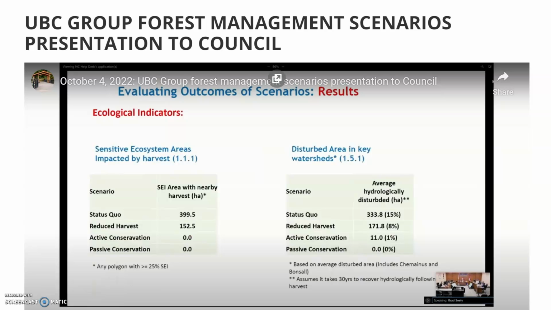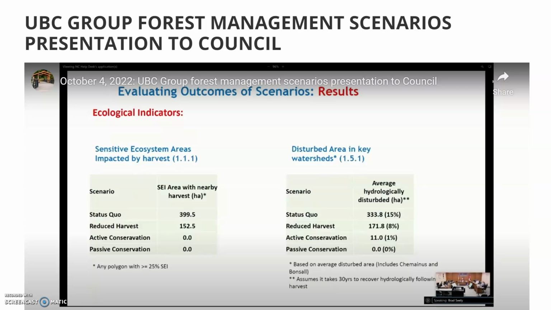Okay, so moving on to the ecological indicators. First one we'll talk about is the sensitive ecosystem areas. So again, we identified those in the landscape. And what we wanted to do here is look at area that was disturbed around those sensitive ecosystem areas. So any polygon that had at least 25% of a sensitive ecosystem identified there if there was harvesting around it.